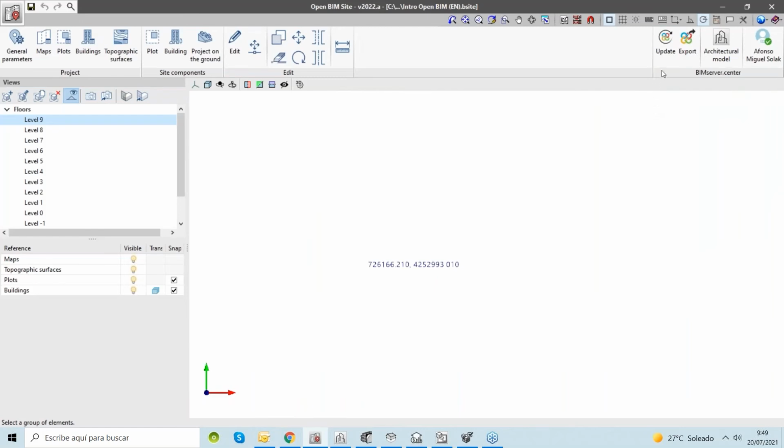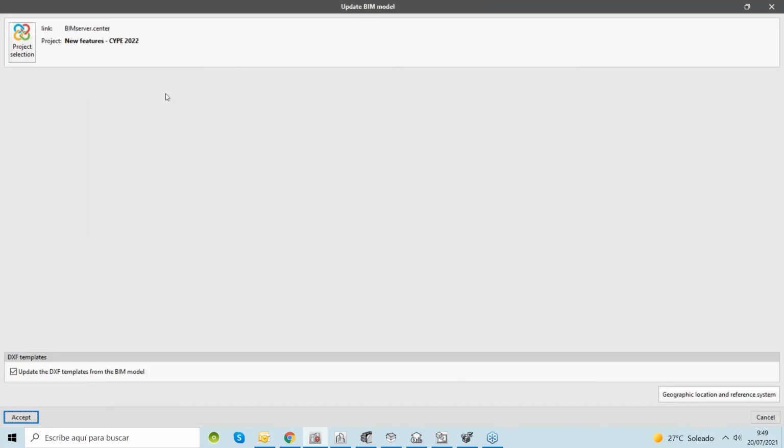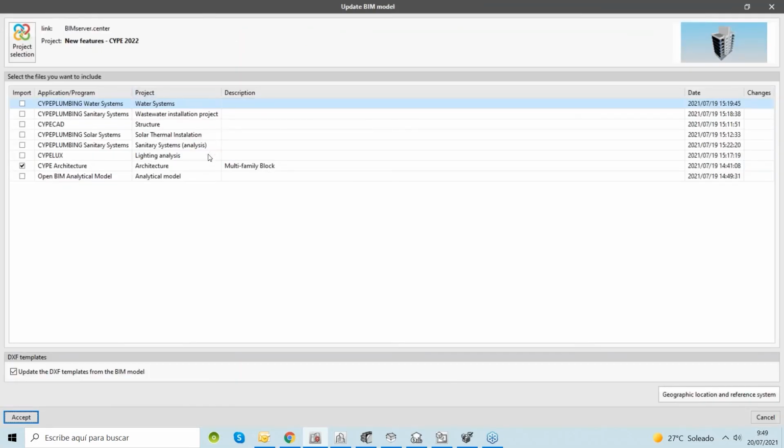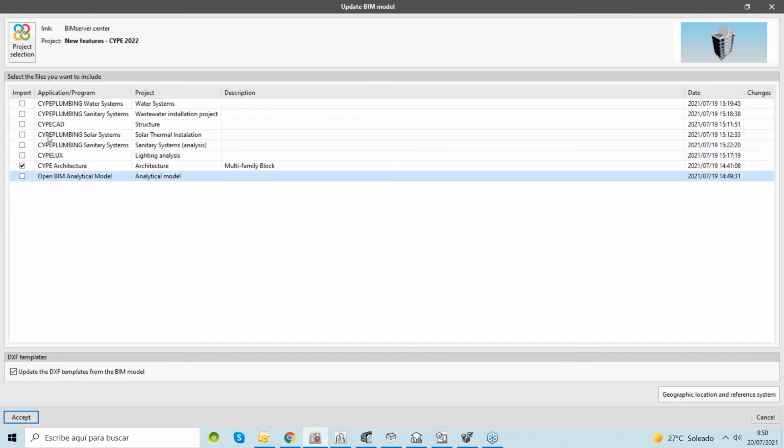When David was showing us Open BIM layout, I had the opportunity to update the information. Here, for example, in the Open BIM site tool, I can see here in the button of update a list of different IFCs. Okay, so this project has more IFCs than the CYPE Architecture IFC, the Open BIM construction system information. We have information related also to the water system, the structure, the sanitary systems, the lighting analysis. Here, the analytical model that was generated before, different IFCs. Depending on the project, we will have more or less IFCs in this list.